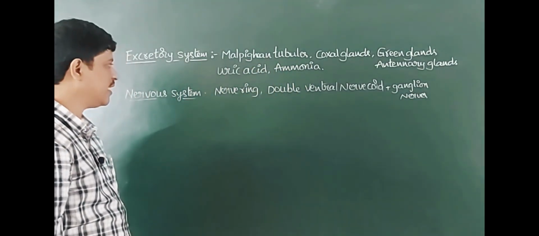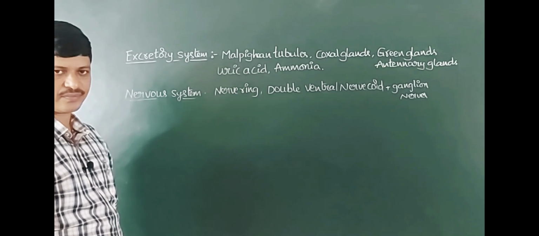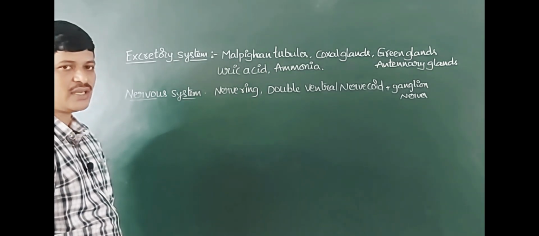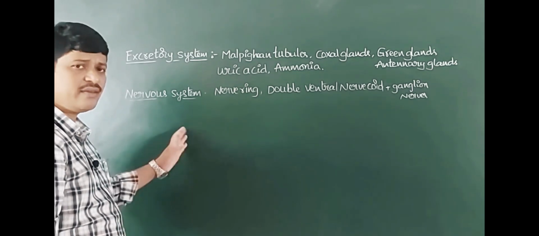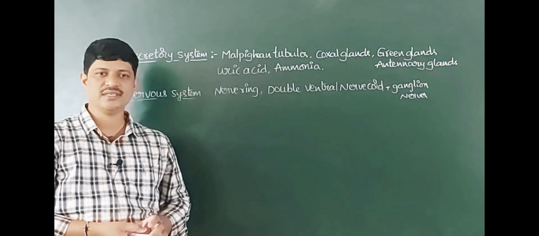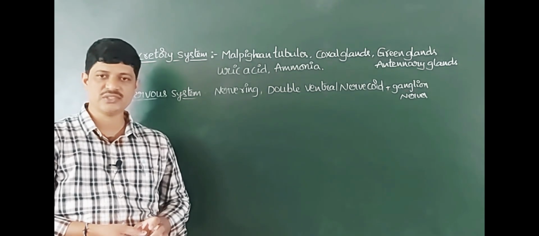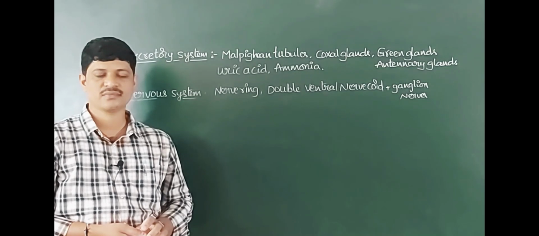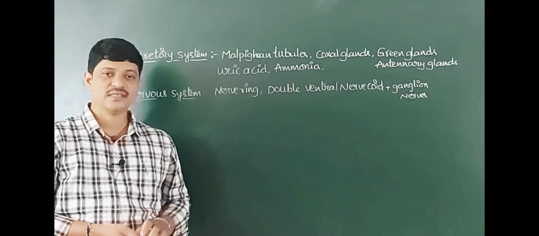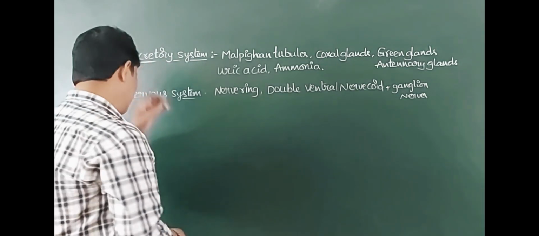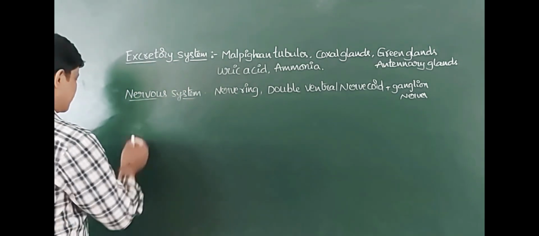Dorsal and ventral nerves are also present here. This is about the nervous system of the cockroach. Already we have discussed the sensory system of these animals. The sensory system includes statocysts, osphradia, and simple eyes and compound eyes.